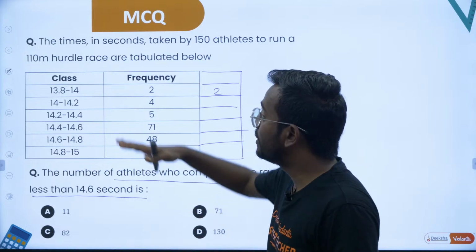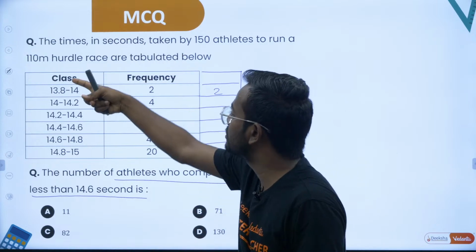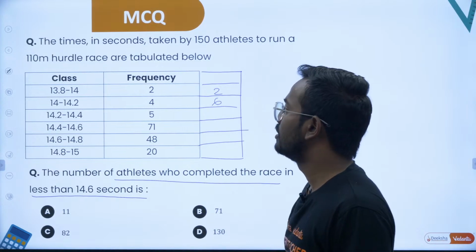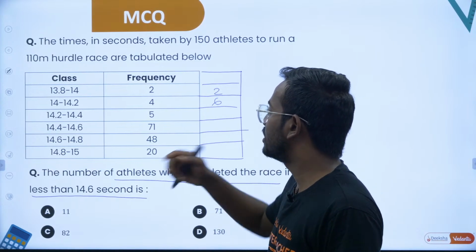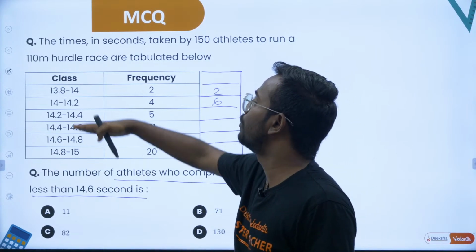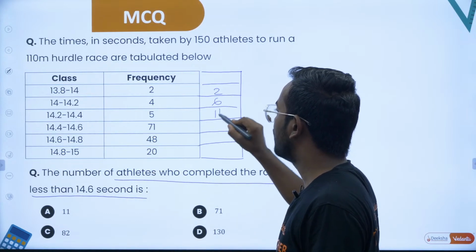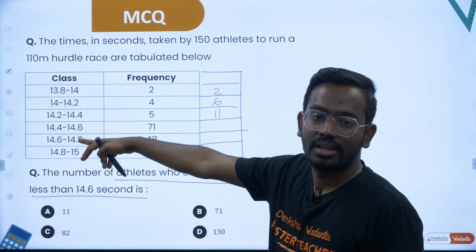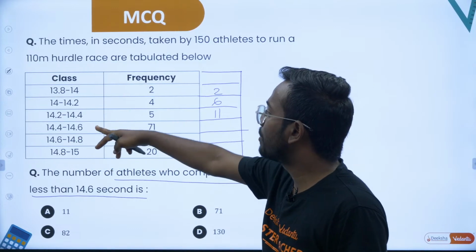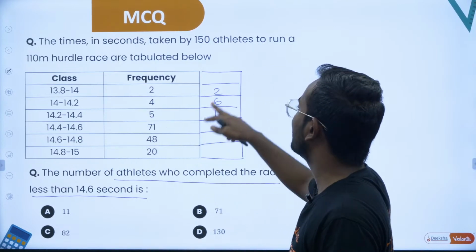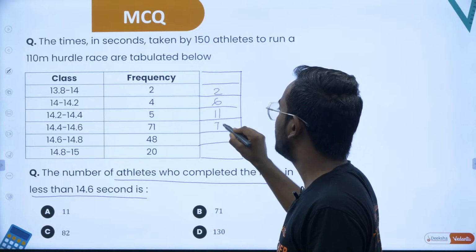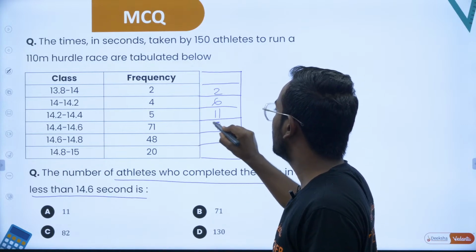The athletes who have completed within 14.2, that includes this also, so that is total 6. The number of athletes who have completed within 14.4 seconds is basically adding 5 to this, that will be 11, and the number of athletes who have completed within 14.6 will be adding 71 plus 11, which is basically 82.